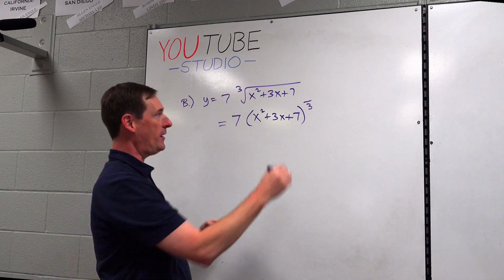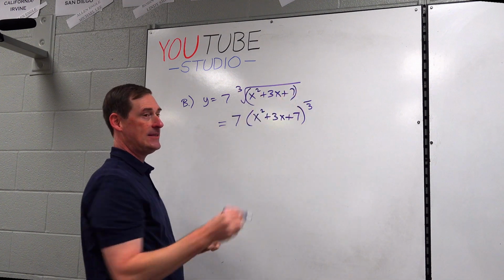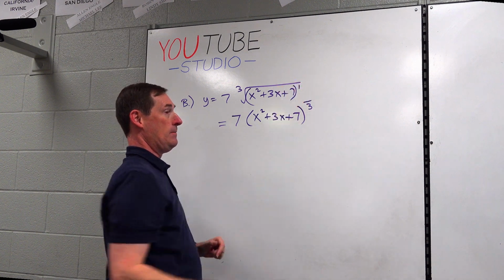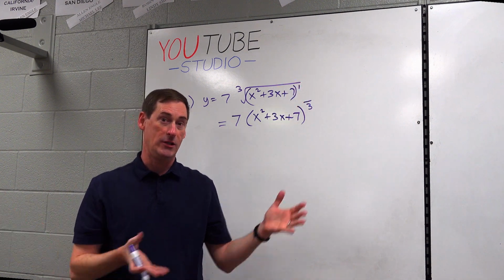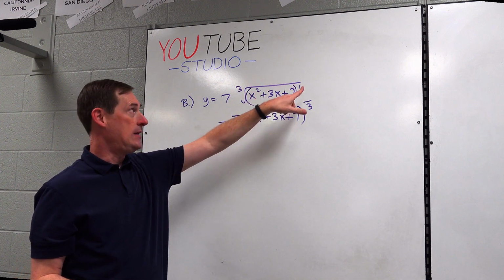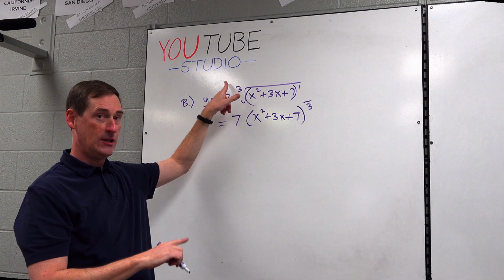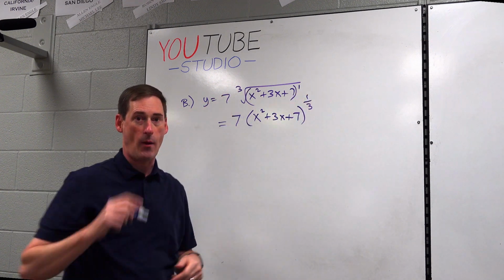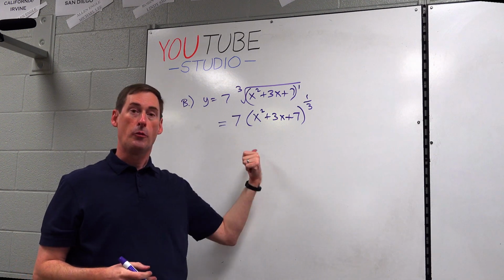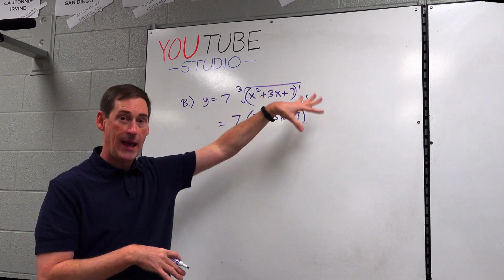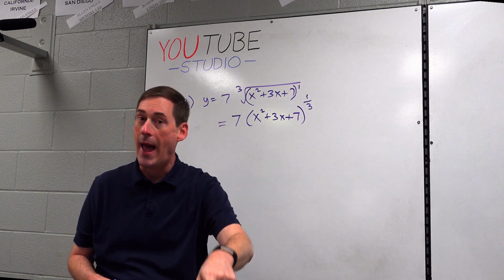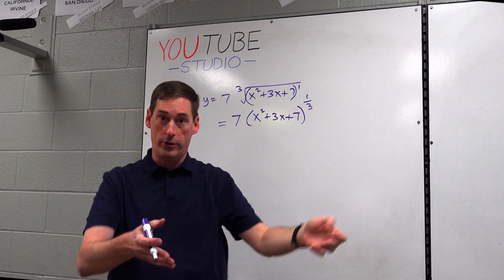If there is no power, isn't that whole base technically going to the first power? Because everything in the world is going to the first power secretly. So all that's to the first. The power is 1, the root is 3, it's to the 1/3 power, okay? I want you calculus students to get really good at just looking at a cube root and knowing that a cube root without any extra powers, cube root is always 1/3, okay? Square root is always 1/2. Fourth root is always 1/4, okay?